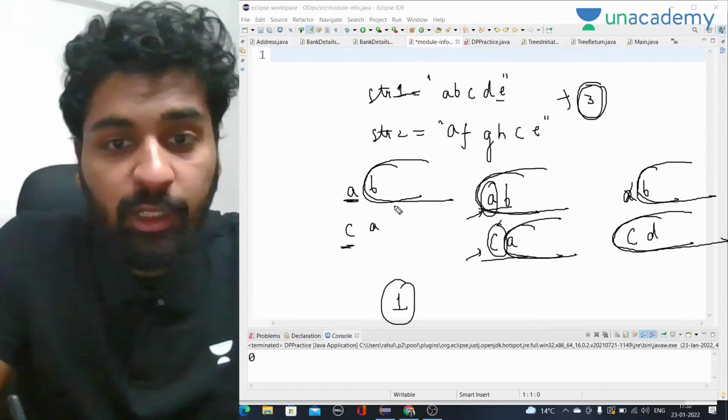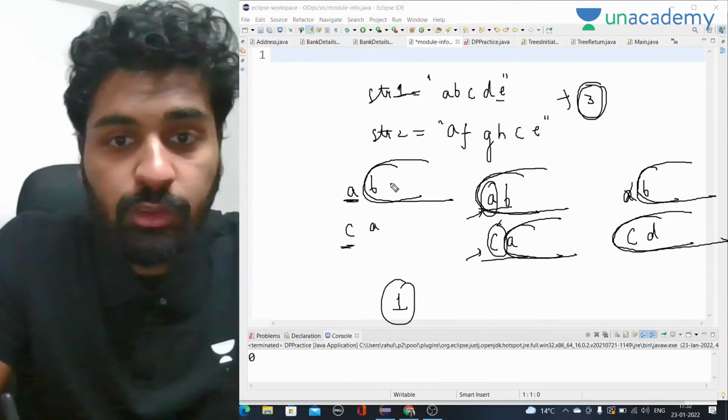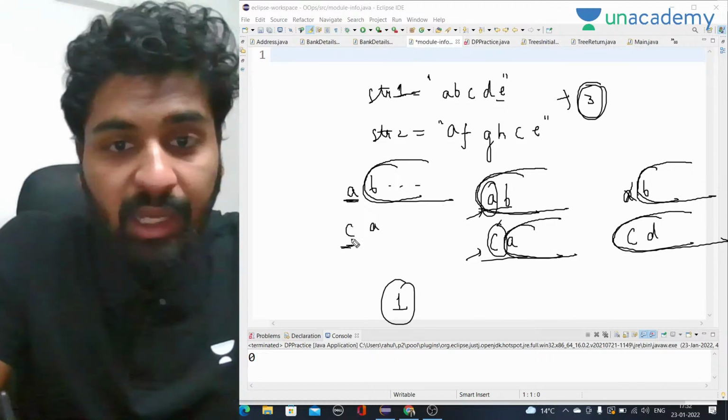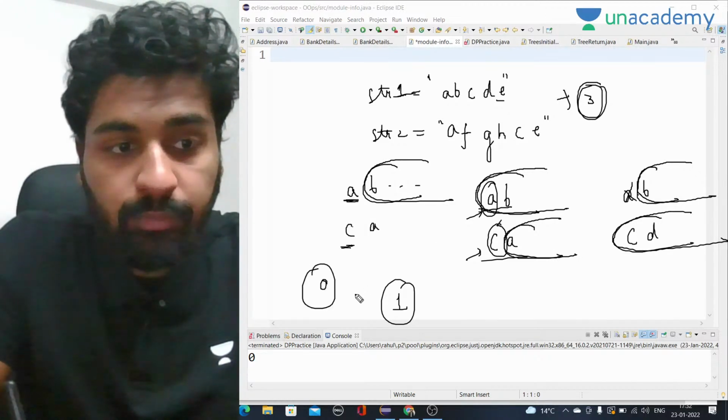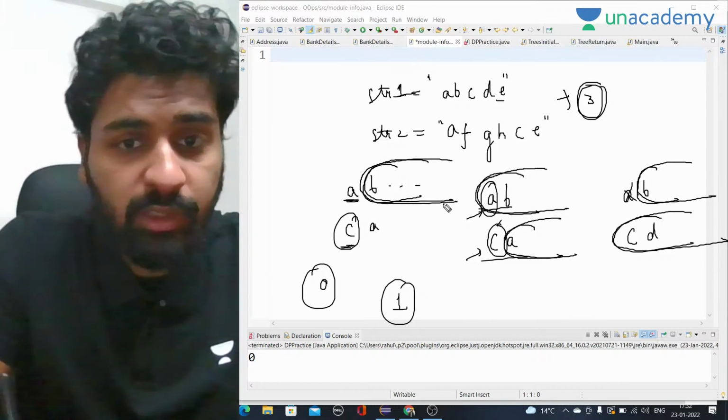Okay, so this part of the string means that I am trying to find C and B are not equal. And there is nothing after it, so the answer will be 0. Why? Because this C we cannot find in this part of the string.